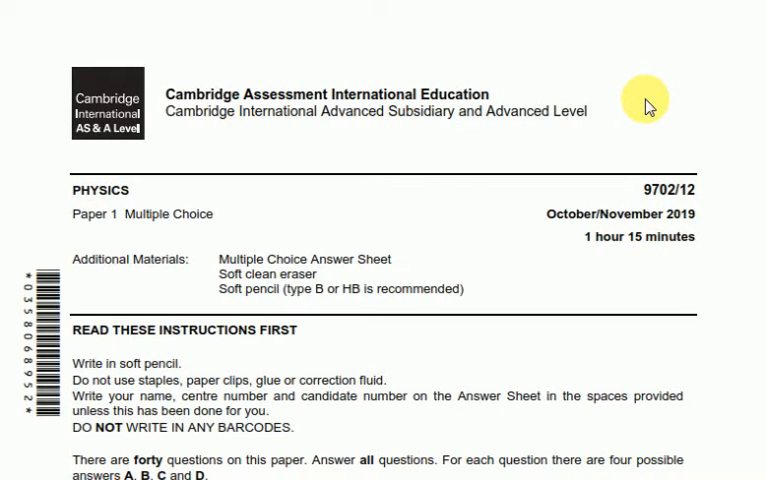Hi, this is A-level physics, paper 1. Paper code is 9702, paper variant is 12, year is October November 2019. Let's solve it.